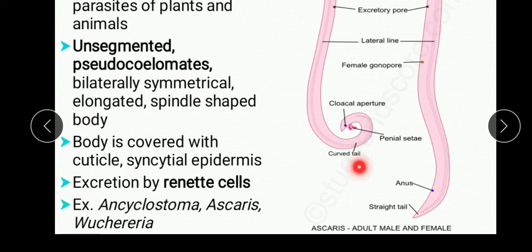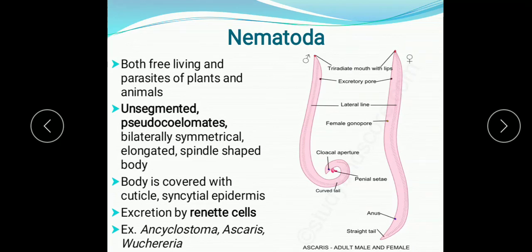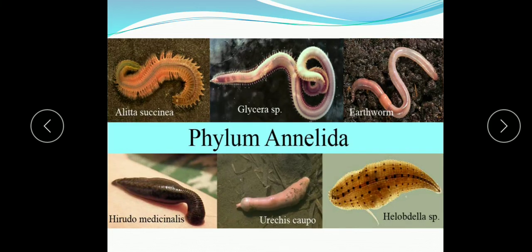With the help of the curved tail, they are identified, because in the female the tail is straight and here it is curved. So, sexual dimorphism is also observed. Fertilization is internal, development is usually direct, and the life cycle is complex with usually 4 larval stages. There are many examples, like Ancylostoma, known as the hookworm, Ascaris, known as the roundworm, and Wuchereria, the filaria worm. So, these are the examples of Nematoda.